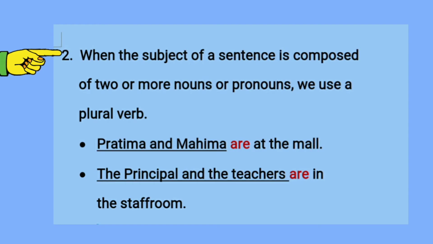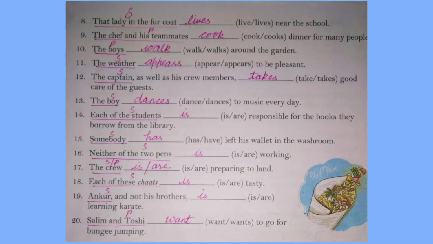Now let's see the second rule. When the subject of a sentence is composed of two or more nouns or pronouns, we use a plural verb. For example, Pratima and Mahima are at the mall. The principal and the teachers are in the staff room. And look at these sentences in the exercise. The chef and his teammates cook dinner for many people. Salim and Toshi want to go for bungee jumping. So here the subjects are combined by two or more nouns.